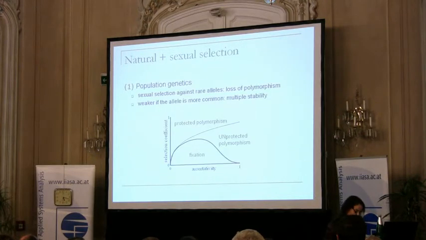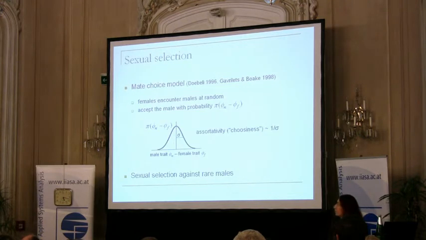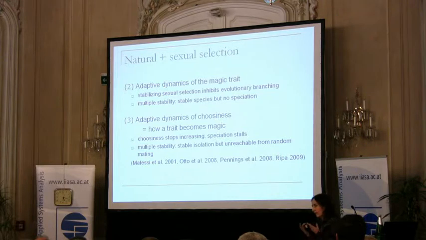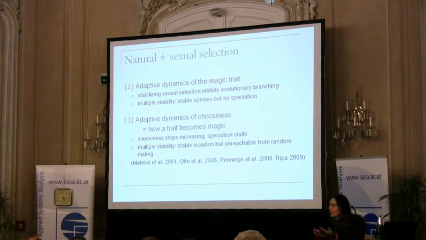So if we go back to this figure, the magic trait which I will look at in most of my talk is this trait phi, and the probability of accepting the mate depends on the difference in the magic trait. But assortativity, this sigma, is also a trait which might evolve. And this is actually very interesting because the evolution of sigma, the evolution of choosiness, shows how a trait becomes magic. If we start with a non-magic trait, with a wink to Harry Potter, one might say, if we start with a muggle trait, can it ever become magic? So can it evolve assortativeness based on itself?